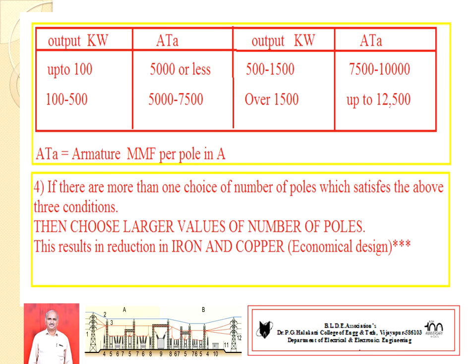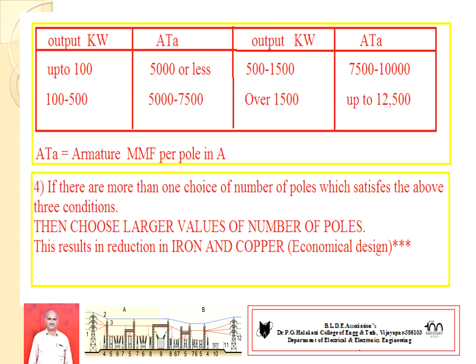In second condition, output of 100 to 500 kilowatt, the armature MMF per pole varies from 5000 to 7500. If the machine has output in the range of 500 to 1500 kilowatt, the armature MMF per pole varies from 7500 to 10,000 ampere-turns, and so on.